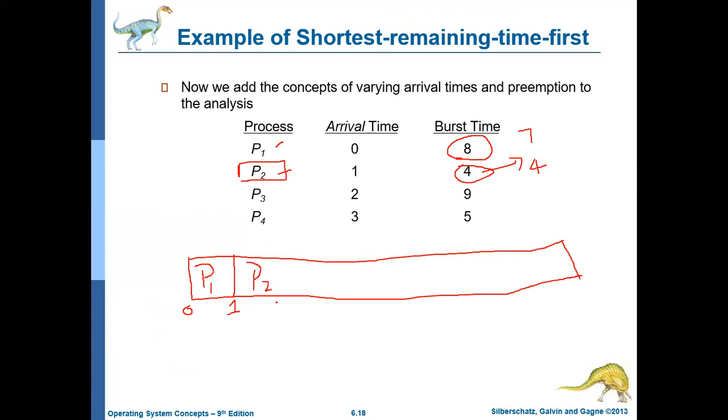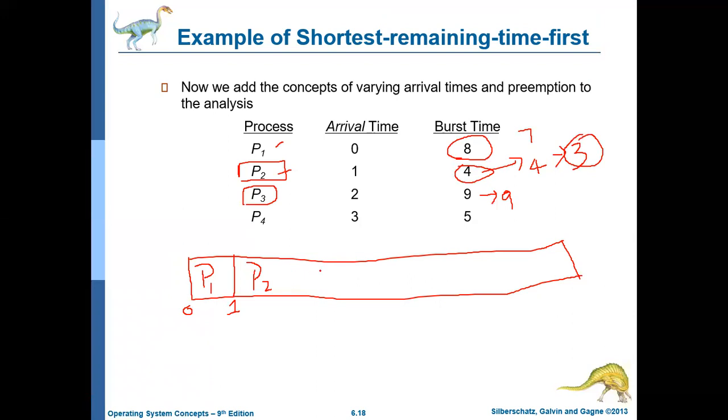It will continue to execute. At time slot 2, P3 comes, but it needs 9 milliseconds, and by that time P2 has already completed 1 millisecond, so its remaining time is only 3 milliseconds. Again, this is the shortest remaining time, so P2 will continue.